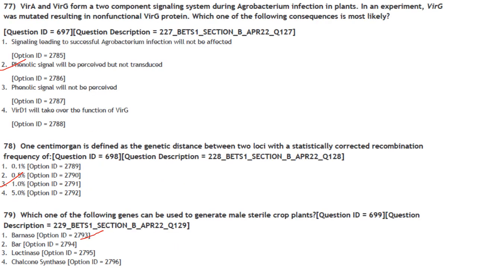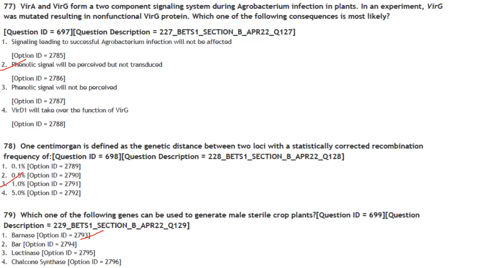Then next one, Vir A and Vir G form a two-component signaling system during agrobacterium infection in plants. In an experiment, Vir G was mutated, resulting in non-functional Vir G protein. Which of the following consequence is most likely to occur?